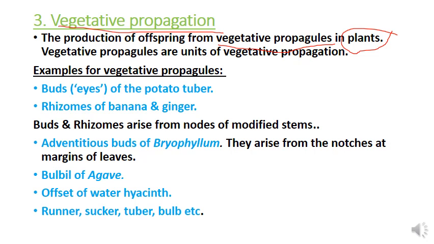So the first example for vegetative propagule is buds or eyes of the potato tuber.